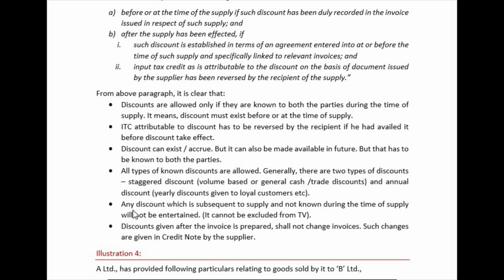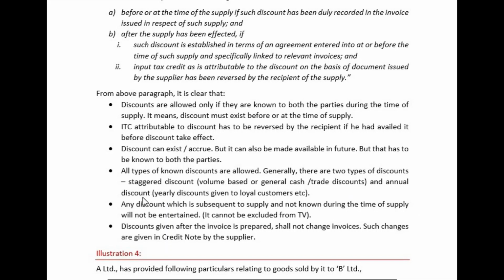Generally, there are two types of discounts. One is staggered discount, which is volume based, right? If you purchase 2, you will get 5% discount. If you purchase 3 units, you will get some more discounts, right? And then trade discounts or cash discounts are also staggered discounts. Buy one get 2 free. So that free item, if you are giving it as an item, then that will not count for discount. It will be added and GST is applicable. But if you are giving reduction in price, reduction in value, then it counts as discount.